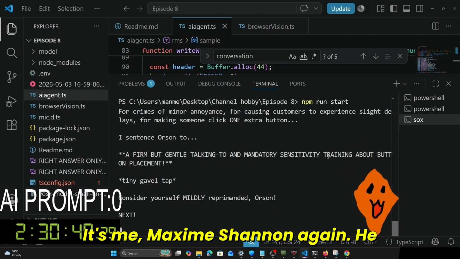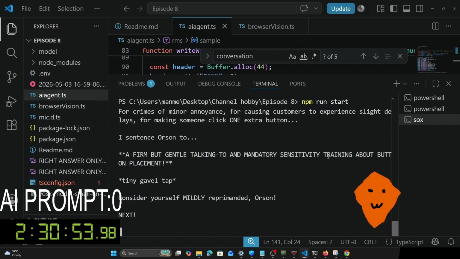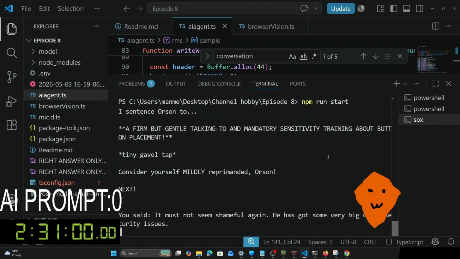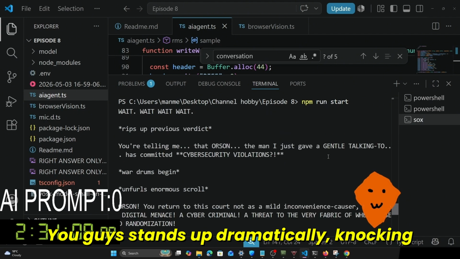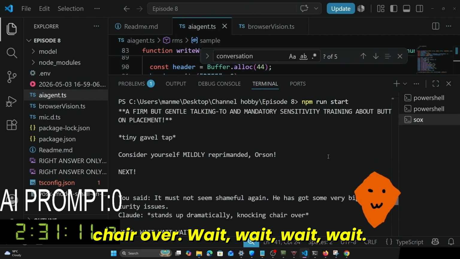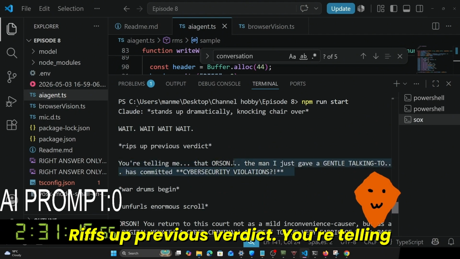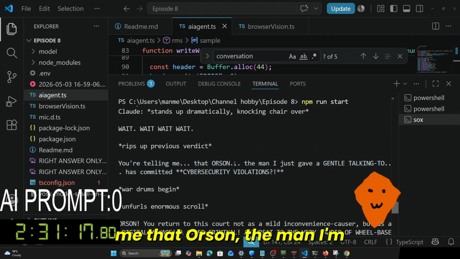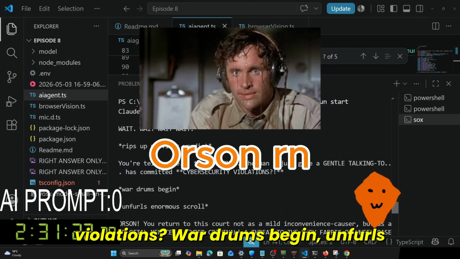It's Maxime Shannon again. He has caused some very big cybersecurity issues. I didn't know what to say, guys. Stands up dramatically, knocking chair over. Wait. Wait, wait, wait. Rips up previous verdict. You're telling me that Orson, the man I just gave a gentle talking to, has committed cybersecurity violations.